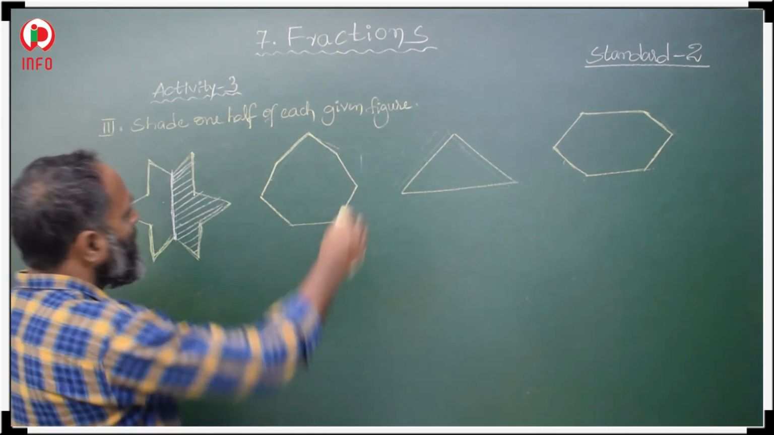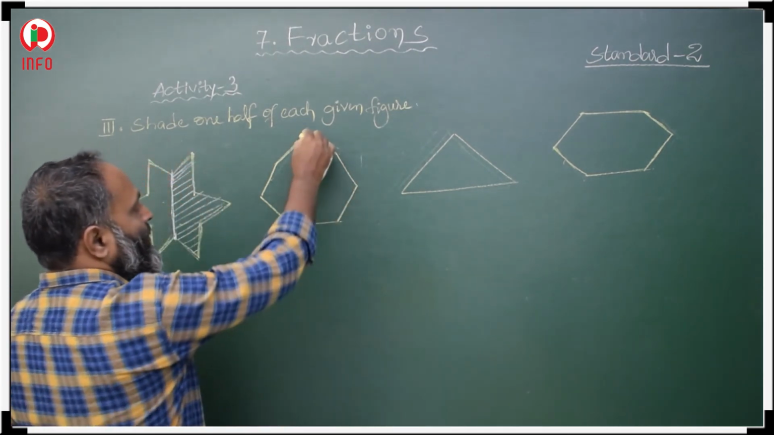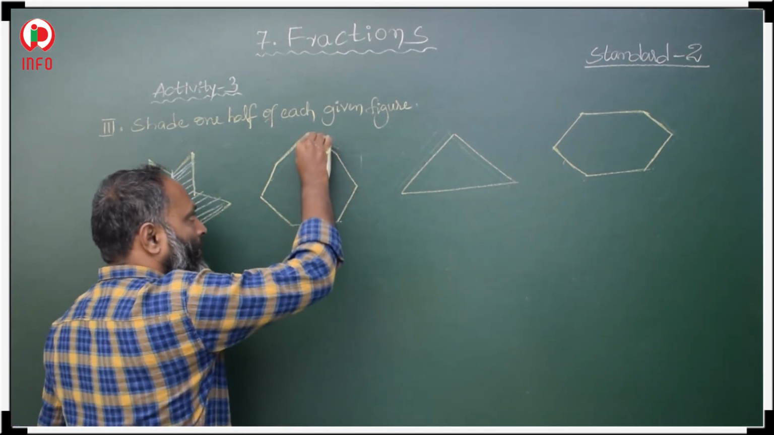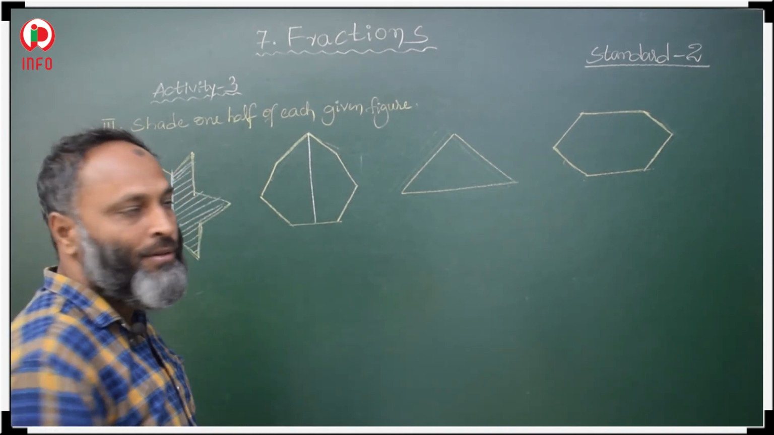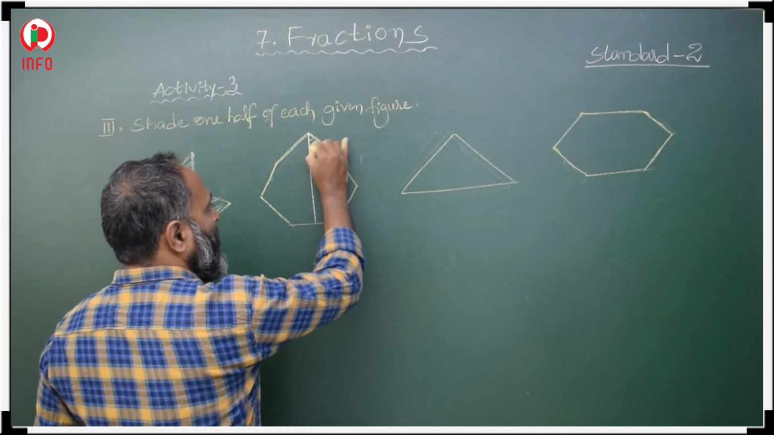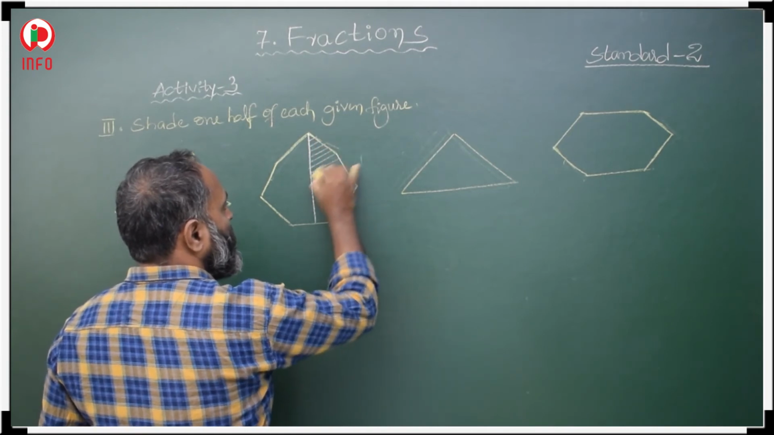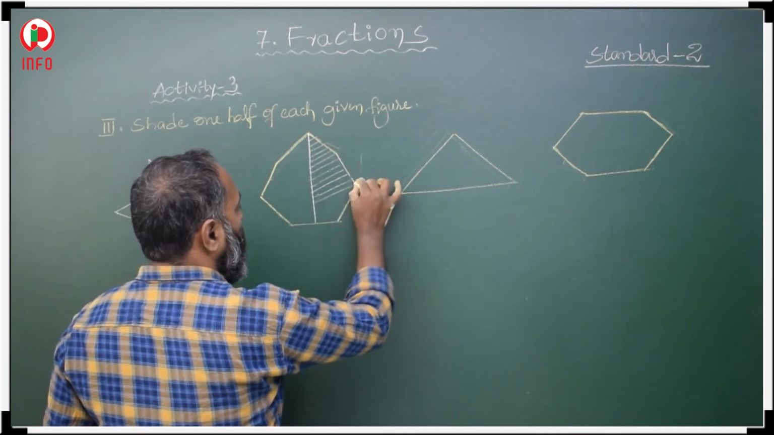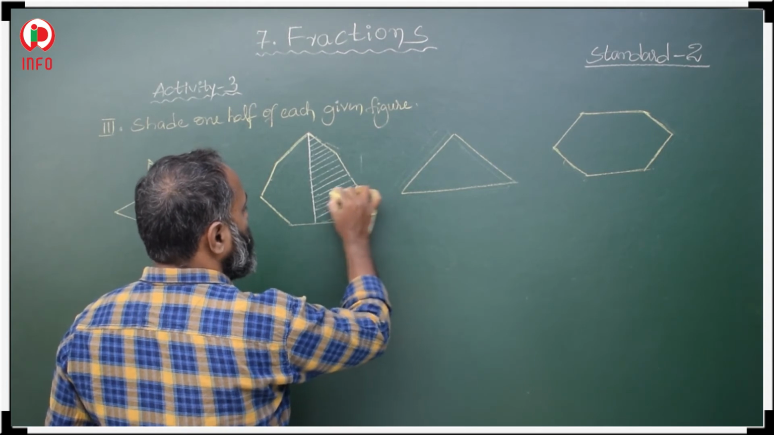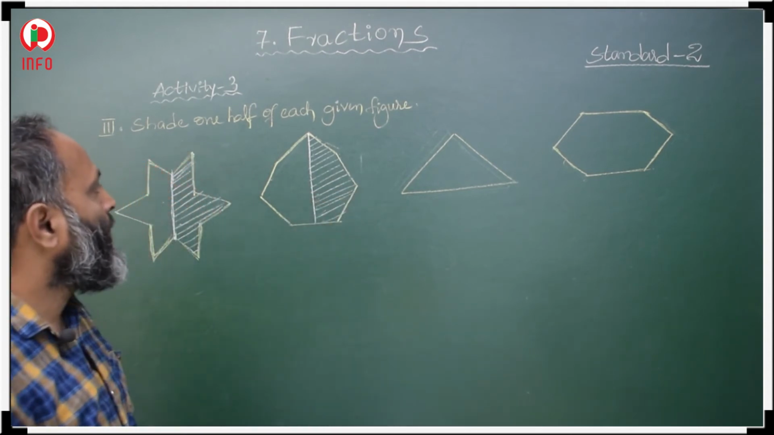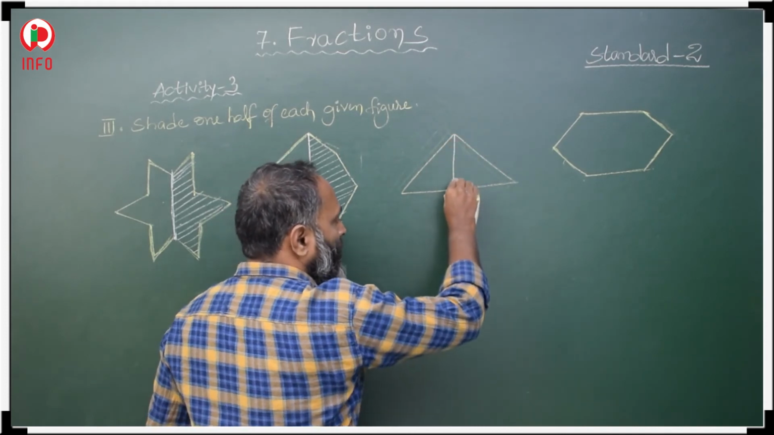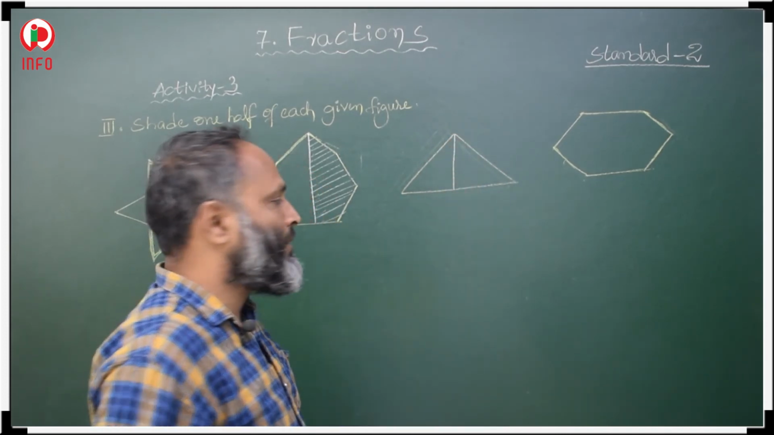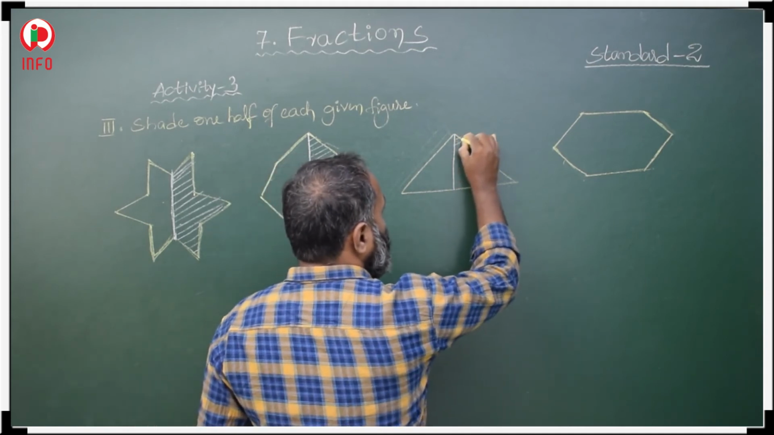So this is a heptagon. 1/2 means, so take a vertical line, it divides into two equal halves. 1/2 we have to shade like this. So this is two equal halves. Okay. Now in the triangle again we draw a vertical line, it also makes two equal halves. 1/2 we have to shade.